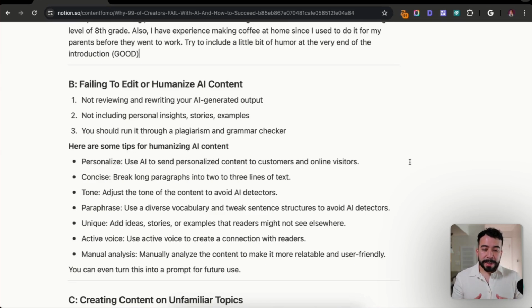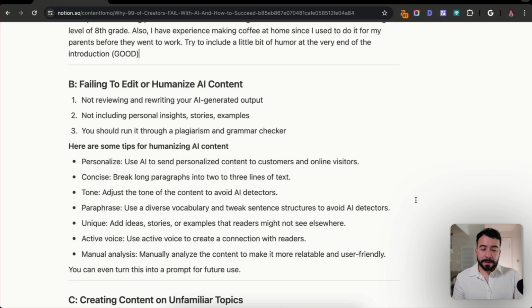And when it comes to uniqueness, again, this comes back to adding personal stories. So you want to include ideas, examples, background information, your stories, anything that the reader might not see elsewhere. You always want to have an active voice. So use active voice to connect with your readers. So don't ever use past tense or anything like that. You need to be strong in your tone and have an active voice and share what you know.